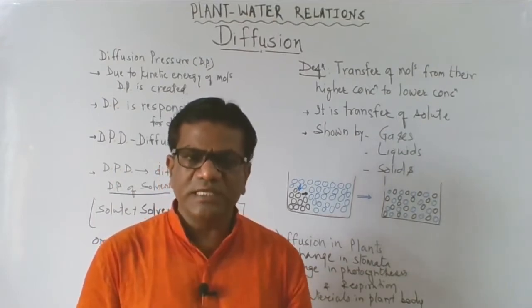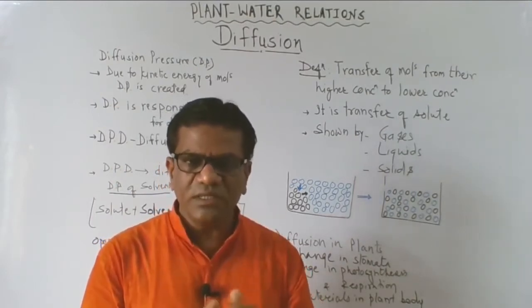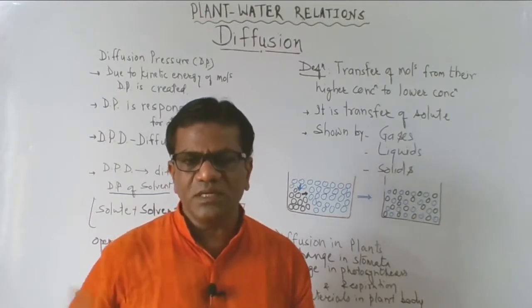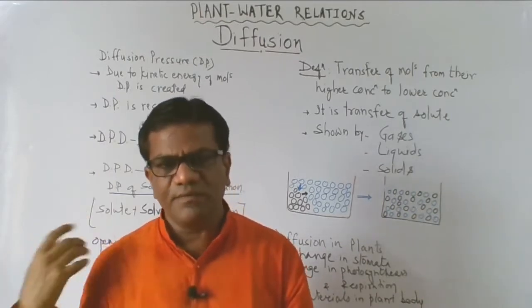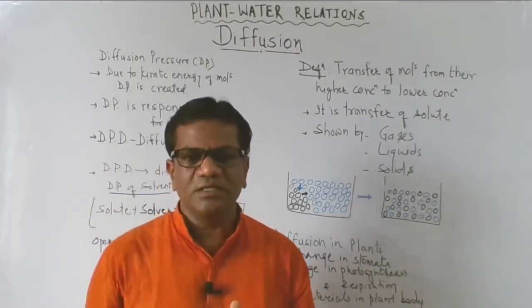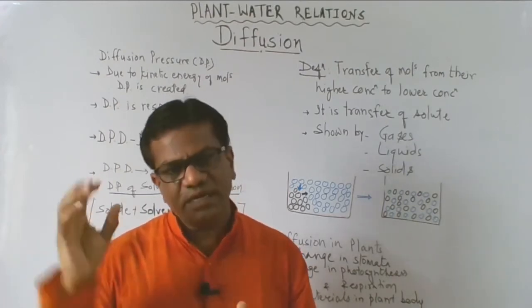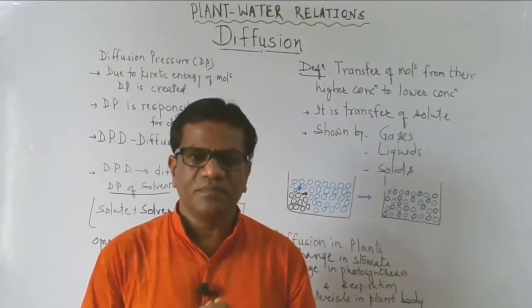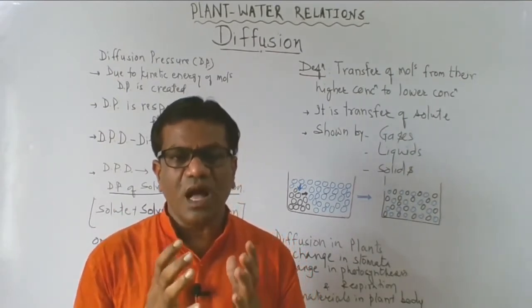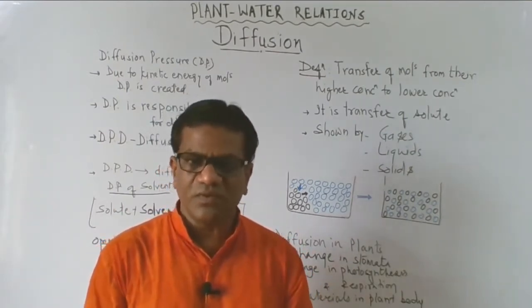So the cell is not having CO2, and CO2 is present outside the cell, coming from the stomata, and in this way the CO2 which is present around the chloroplast enters into the chloroplast because the higher concentration is present around the cell.